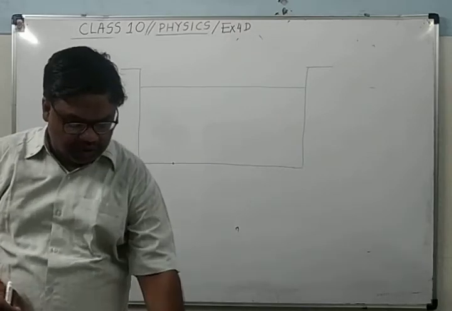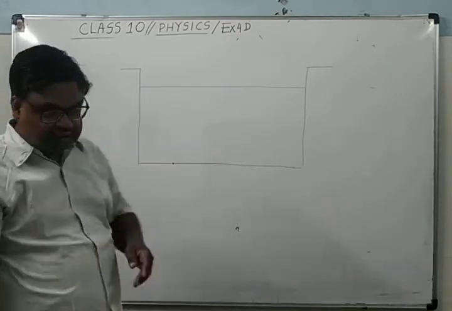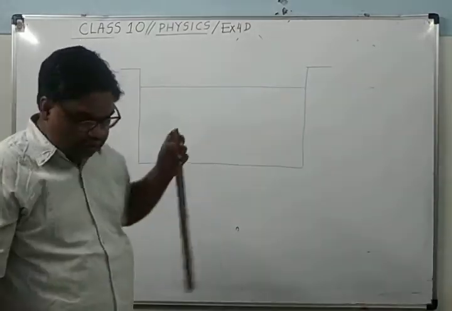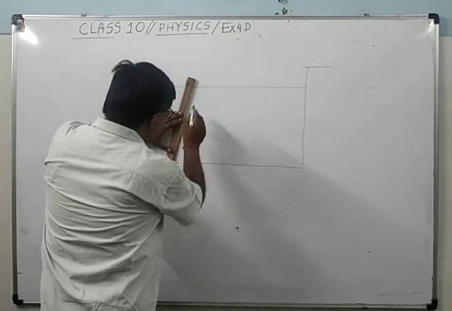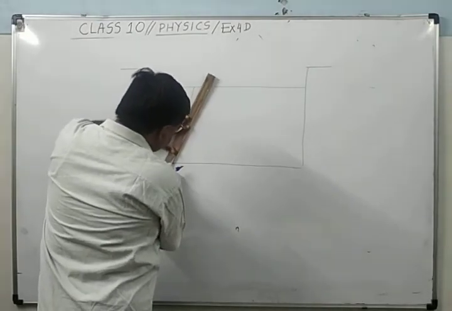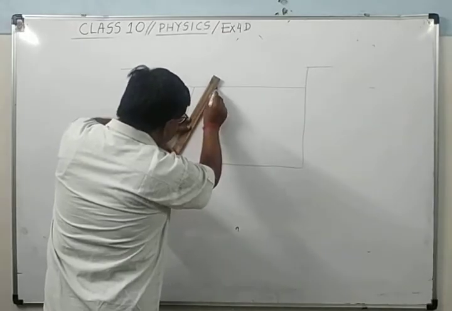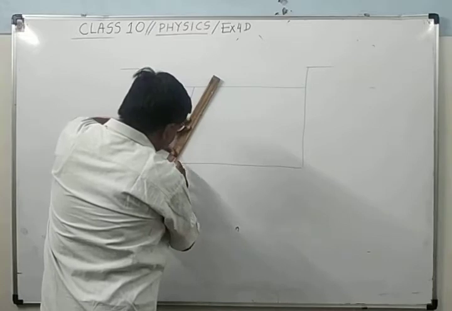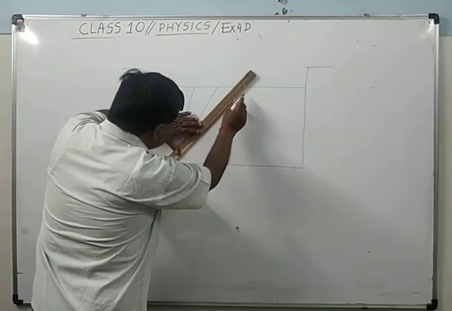And here this is one lighted point. You can assume that this is some point source of light, and these rays are originating. Three rays have been shown from here. One ray is this, another ray is this, and the third ray is this.